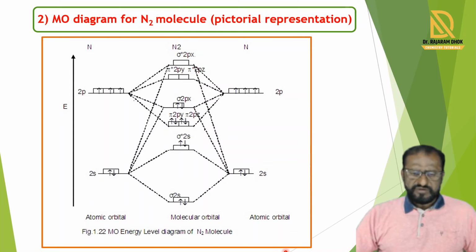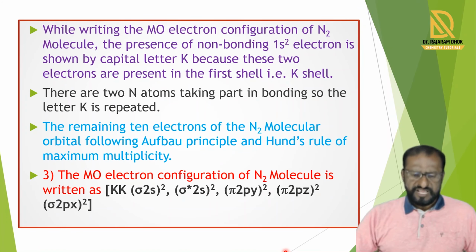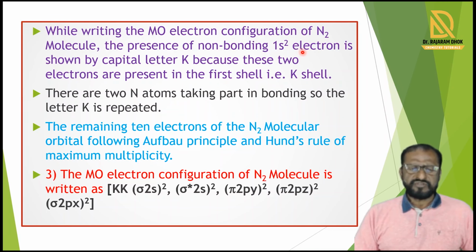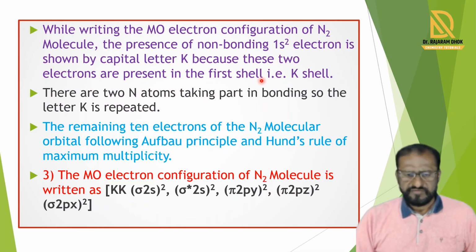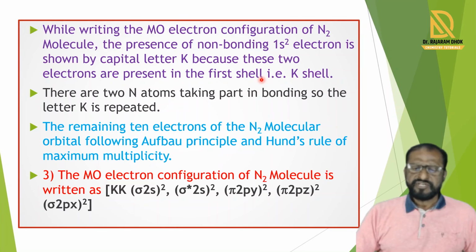From this electron filling, we write the molecular orbital electronic configuration of the N2 molecule. The presence of non-bonding 1s2 electrons is shown by the capital letter K, because these 2 electrons are present in the first shell, the K shell. Two nitrogen atoms take part in bond formation, so K is repeated and we write KK.